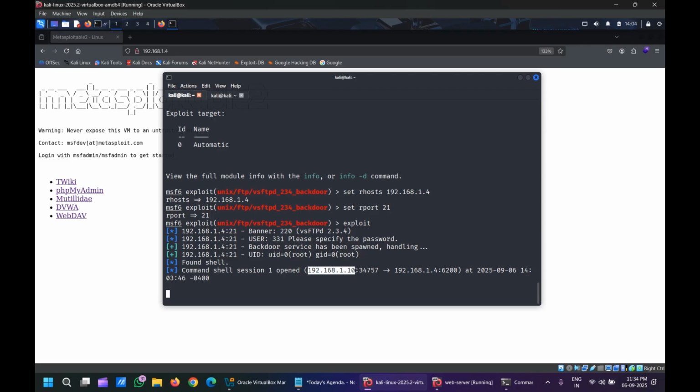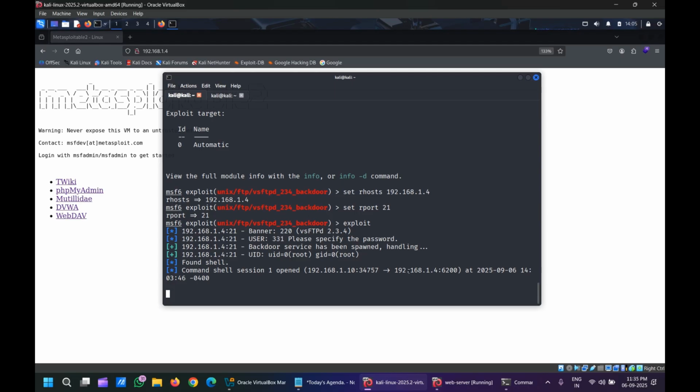This is our IP address, which I showed at the start. From which port did it go? Port 34757, from my laptop, from the Kali Linux OS, taking this port as the outgoing one and going to 1.4 on port 6200, the inside port of the web server. Here it is telling that the command shell has opened.